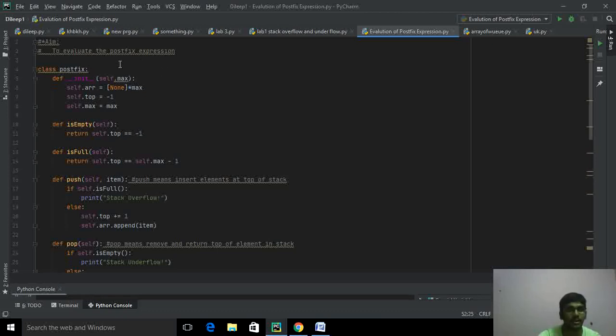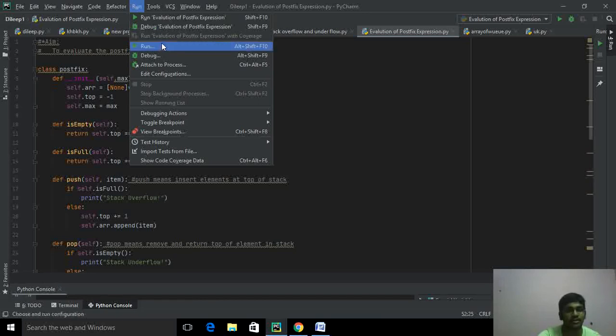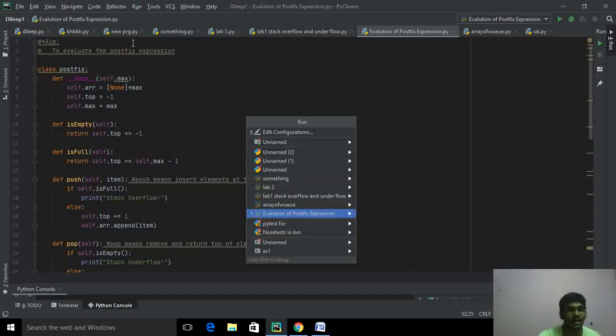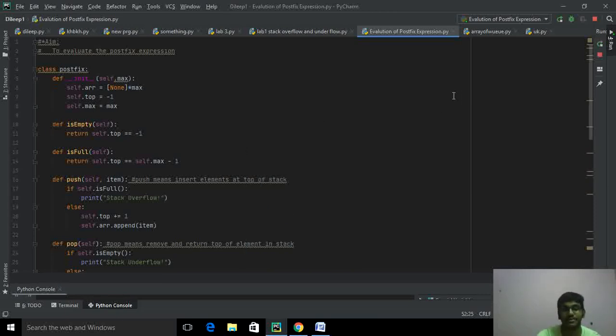Okay, we'll run the program. I forgot to say that my editor is PyCharm. Okay, we'll run the evaluation of the postfix expression.